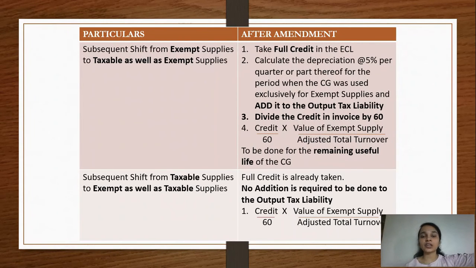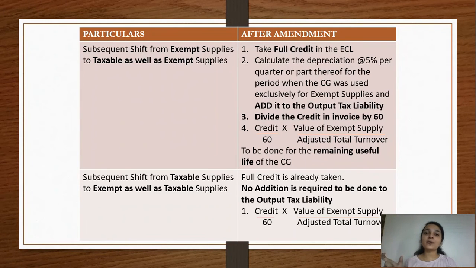in the electronic credit ledger, and the remaining amount, say you have used your capital good for 1 quarter or 2 quarters, so 5% per quarter पे whatever depreciation arises, that amount has to be added to the output tax liability. Or it could be a reversal. Adding to the output tax liability is nothing but the reversal from the electronic credit ledger. So this amount of 6,000 will now be reversed or will now be added to the output tax liability. And then what are we going to do?